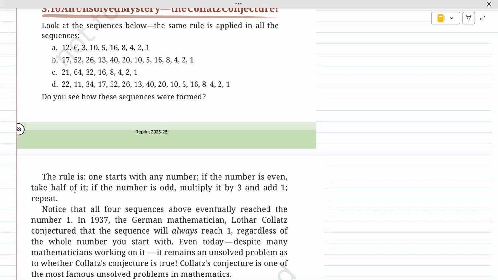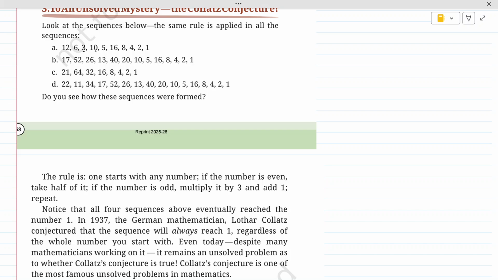So let's observe this rule in all these sequences. Let's start with the first sequence. So we have taken 12. The rule says if we are taking an even number, then next we will have to take half of it. So half of 12 is 6. Again, 6 is even, half of 6 is 3. Now this 3 is odd. So the rule says that if the number is odd, we have to multiply it by 3 and add 1 to it. So we will multiply 3 with 3, that is 9, and we will add 1 to it. So it is 9 plus 1, 10. Okay, so here we are getting 10.